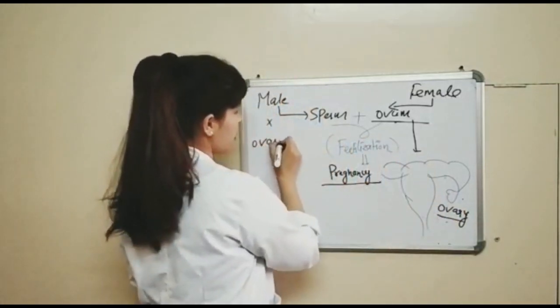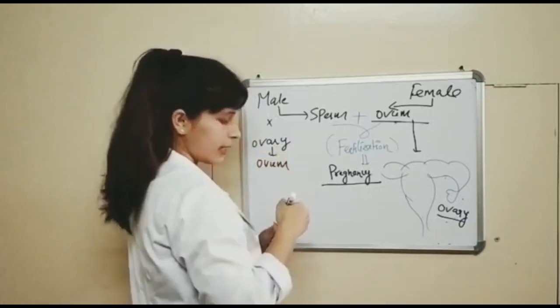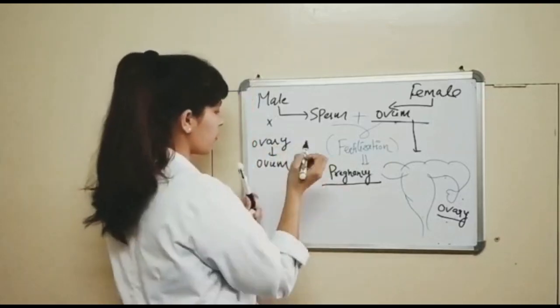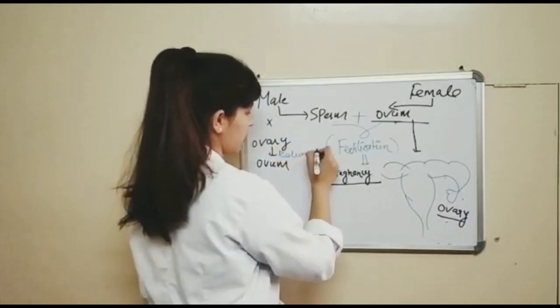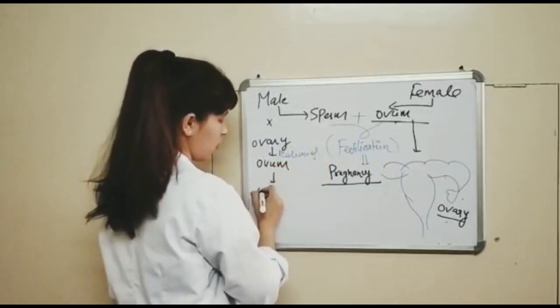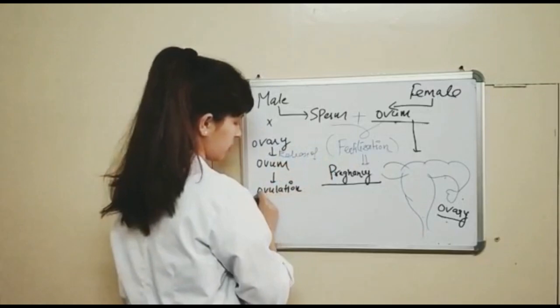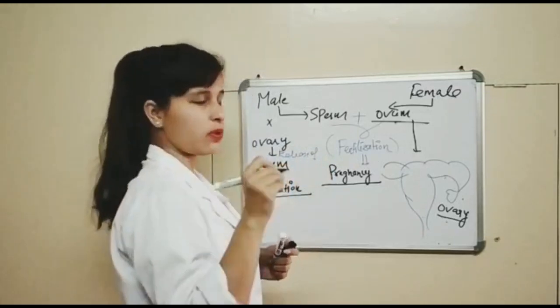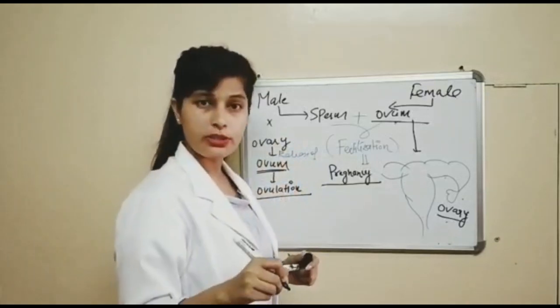This process of release of the ovum from the ovary is known as ovulation.